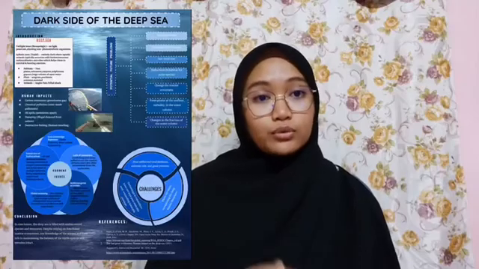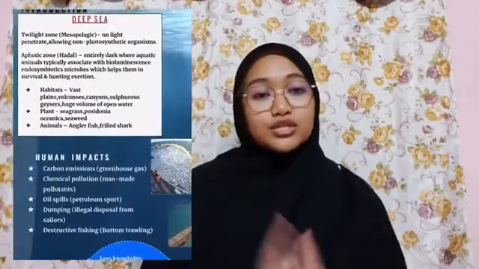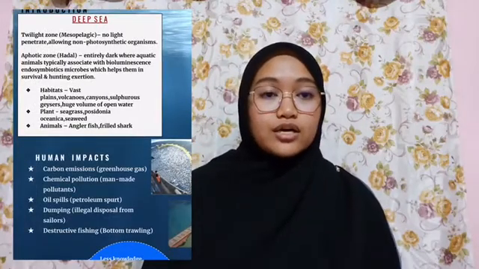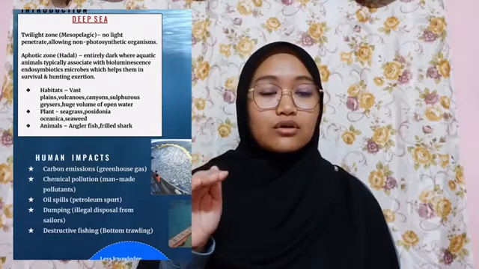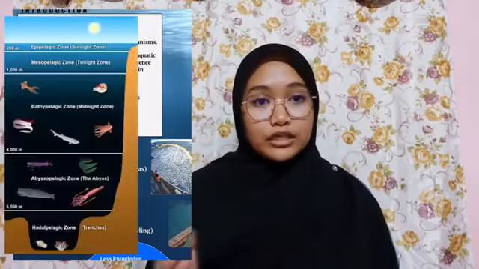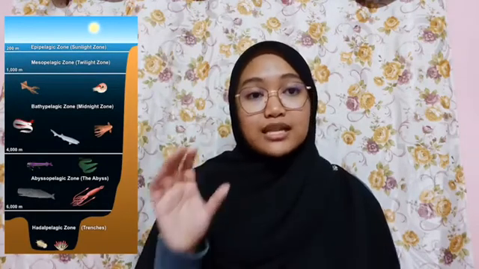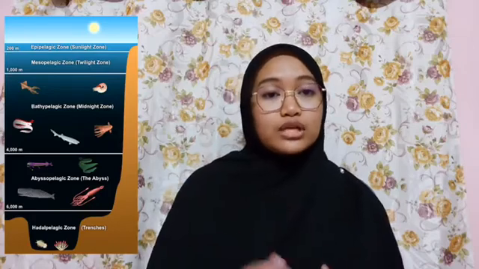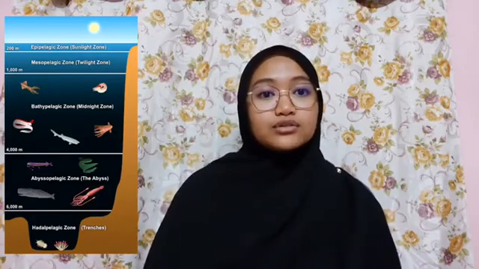The title for our poster is The Dark Side of the Deep Sea. So what is the deep sea? The deep sea starts from the mesopelagic zone until the hadal zone. The mesopelagic zone is also known as the twilight zone. In this zone, no light can penetrate, and this allows non-photosynthetic organisms to live in the zone. And then the hadal zone is the deepest part of the deep sea.